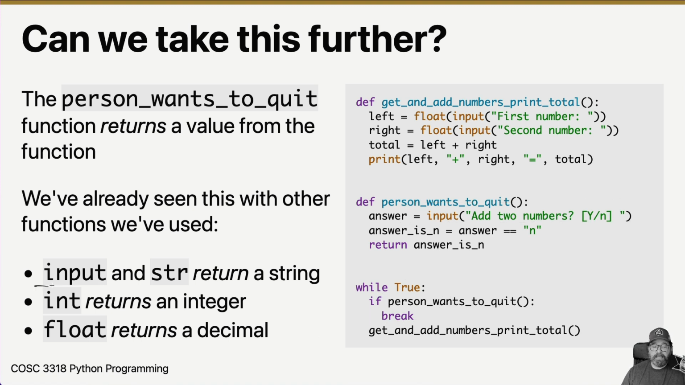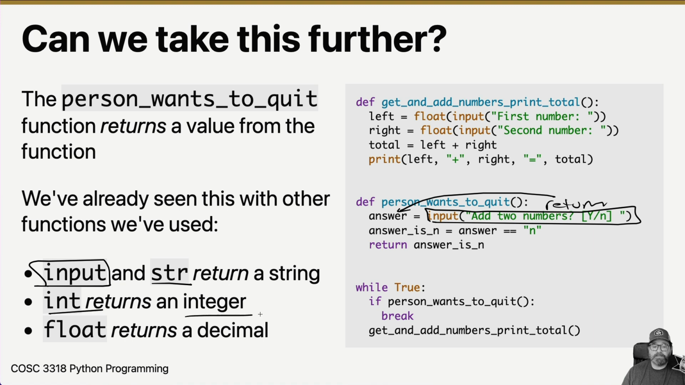We've already seen functions that return values. We've seen it with input. Input here returns a string. So when we call this function, somewhere inside that function is a return statement, and that return statement returns a string, and that's the value that gets put into answer. We've seen it with the str function, which takes any value and returns a string. We've seen it with int, which returns an integer from some value, and we have float.